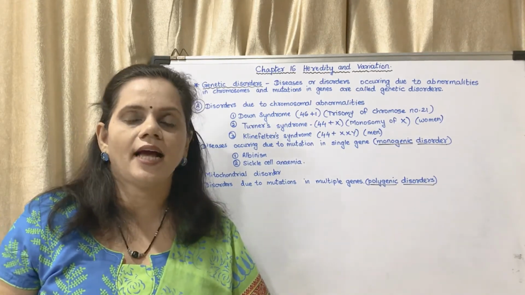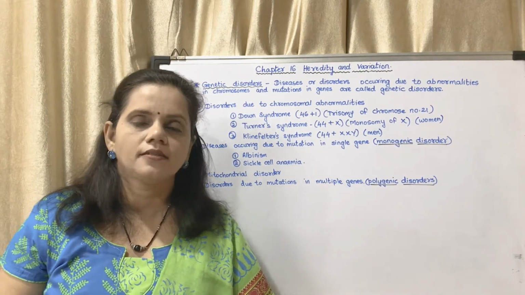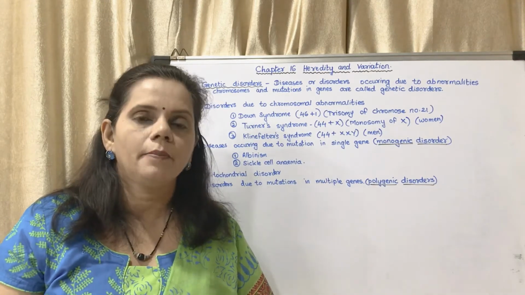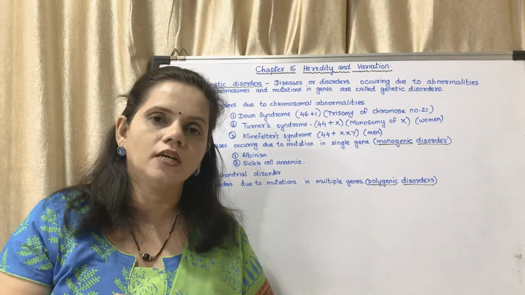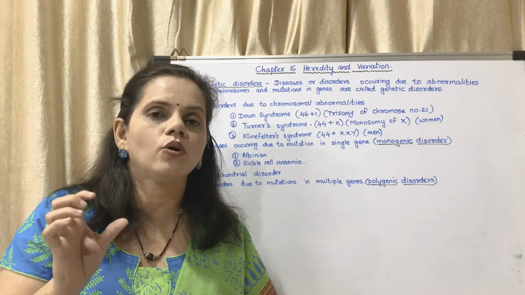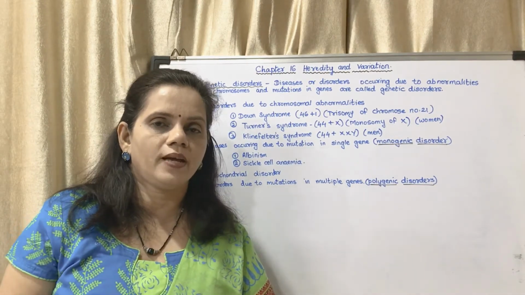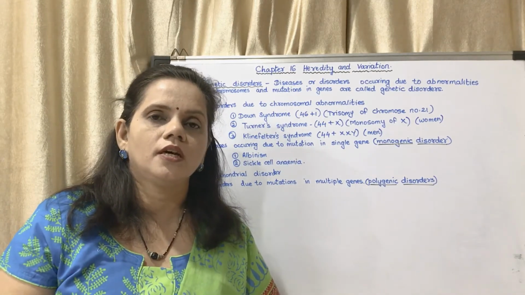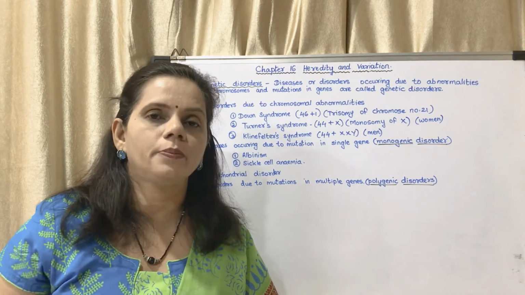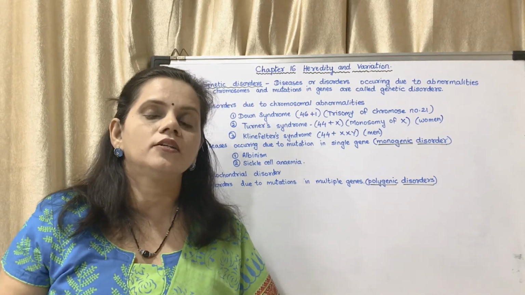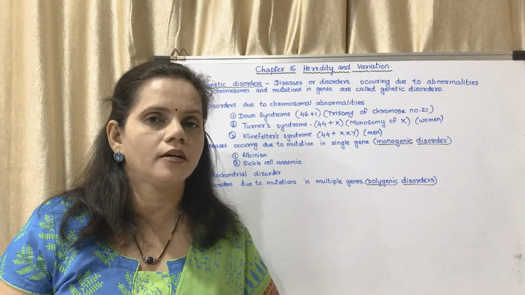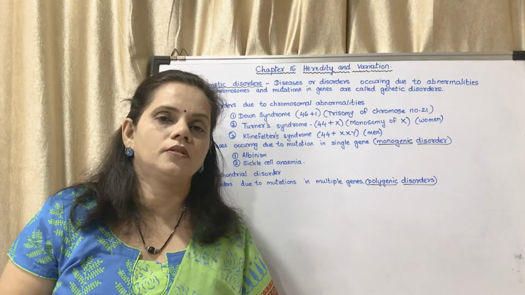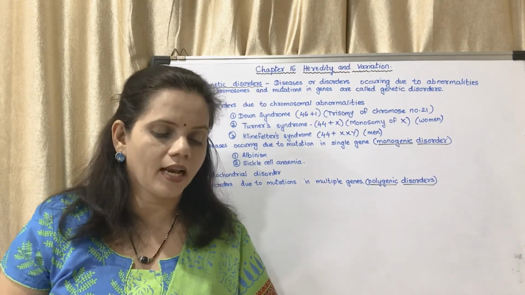Now, the first is albinism. In this disorder, our skin has a particular color due to the pigment melanin. But in these people, that gene which has the code for production of melanin has got corrupted. So the melanin which is produced is either not working or it is not produced at all. So those people won't get the skin color which we have. That condition is called albinism.